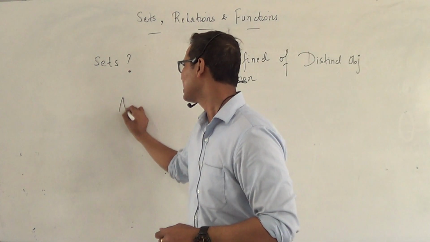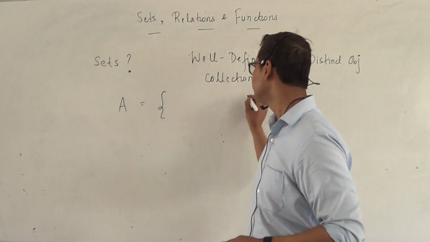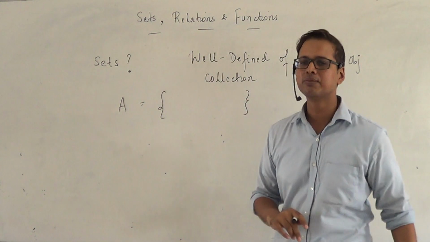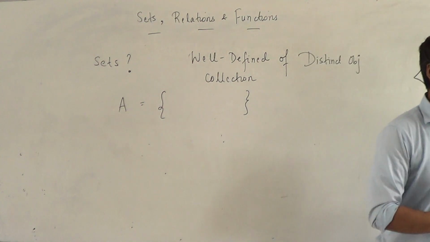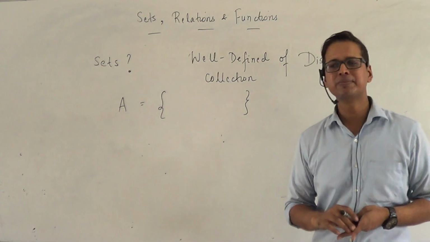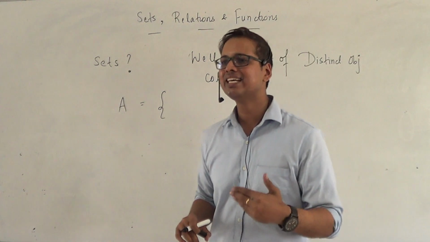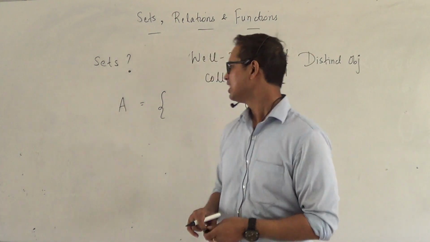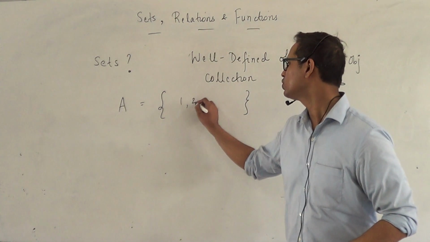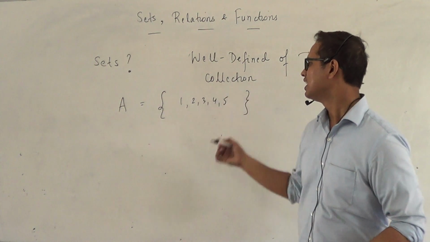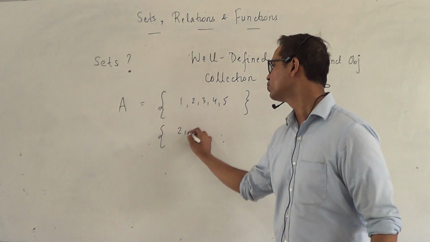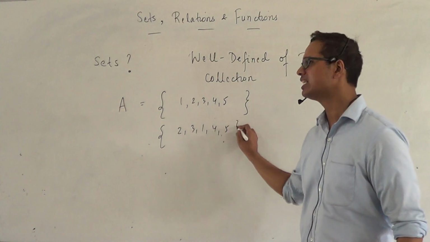A set is written by a capital alphabet and the elements of the set are written within curly brackets. Please note, curly brackets mean the elements are not assigned any order. In the sense, if I write a set having 1, 2, 3, 4, 5, it has the same meaning as writing it as 2, 3, 1, 4, 5. It doesn't make any difference.